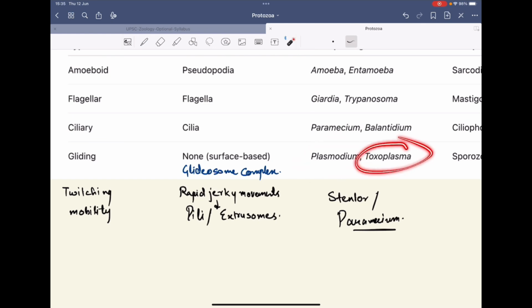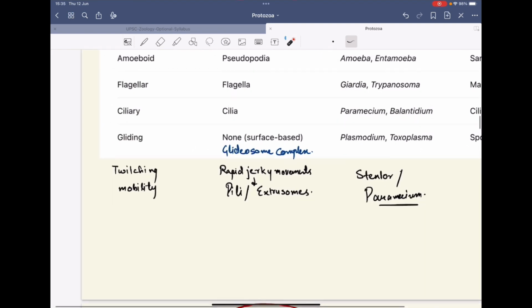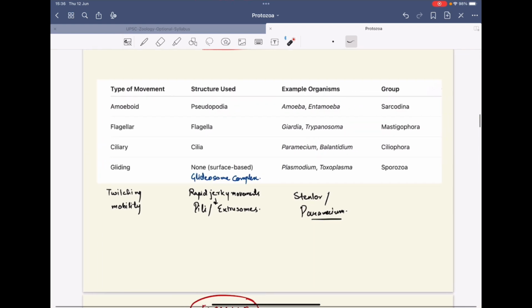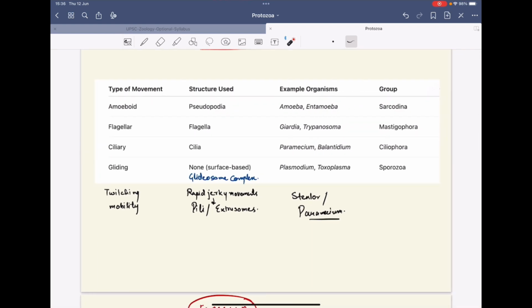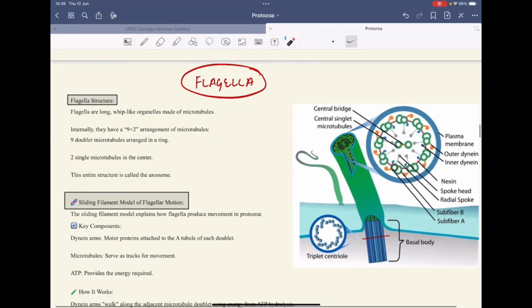It is found in Plasmodium, in Toxoplasma, and in the class Sporozoa. Then there is a different type of movement, that is twitching motility. It is in the form of rapid, jerky movements, by organelles called pili or extrusomes. It is found in Paramecium and also in Stentor. So these are some basic different types of movements. Now we will discuss them in detail.